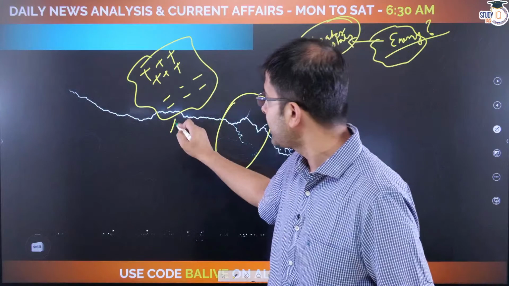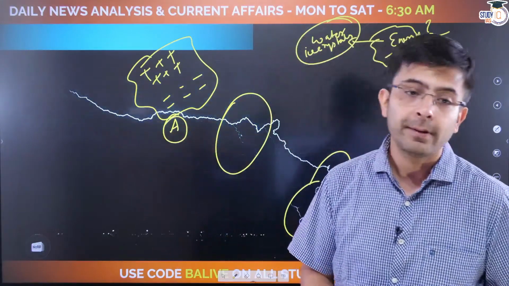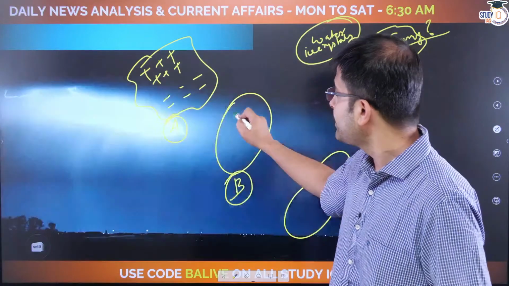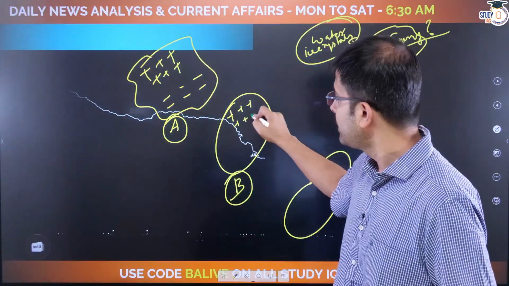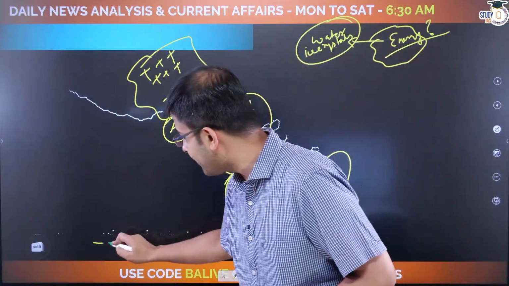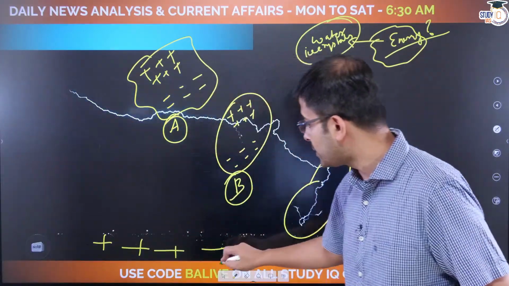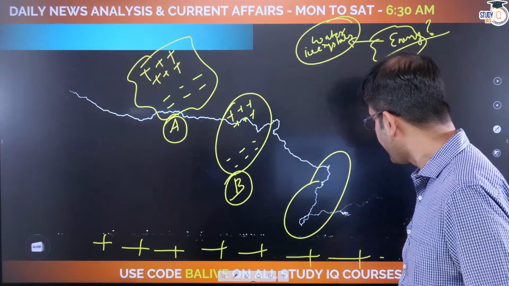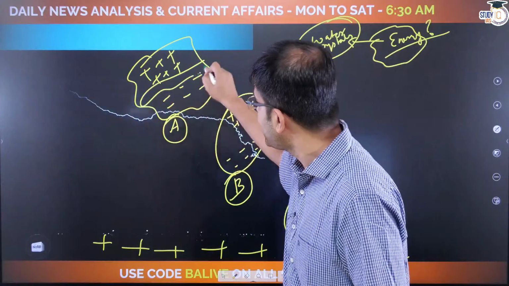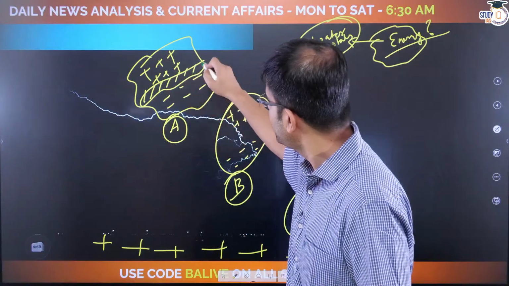Let's name this cloud A. Similarly, let's name another cloud, cloud B. This will also have a positive area of charge and a negative area of charge. My ground, my friends, is to be considered as positive. So now what is to be observed? Eventually you also have air that is trapped within the cloud.